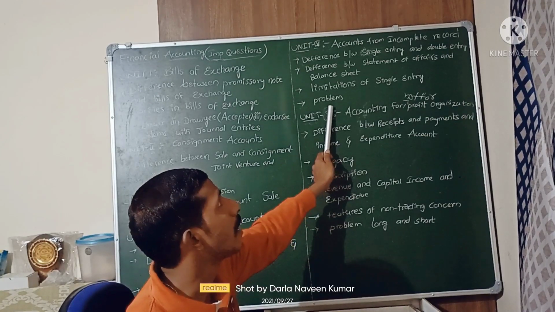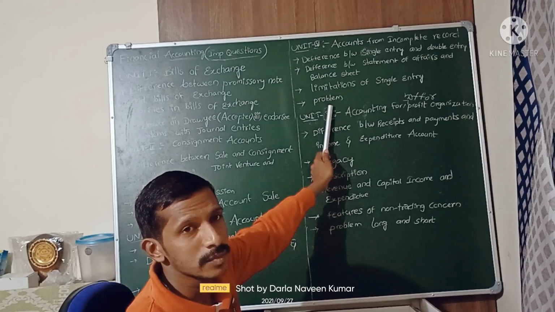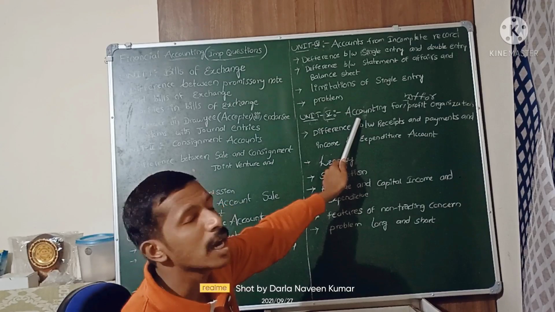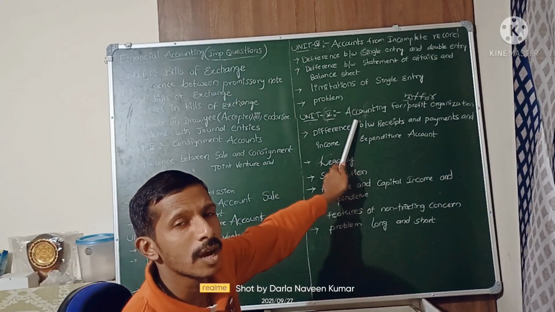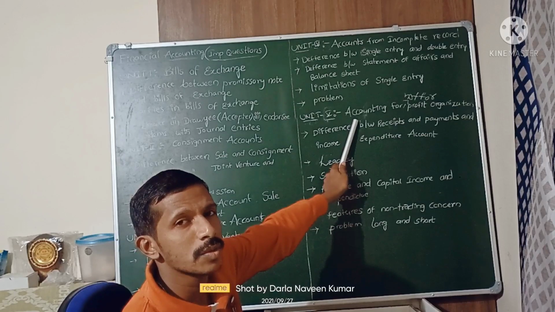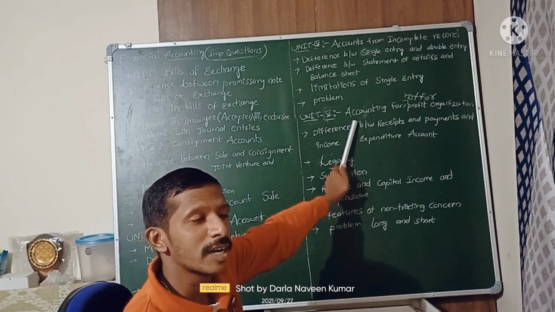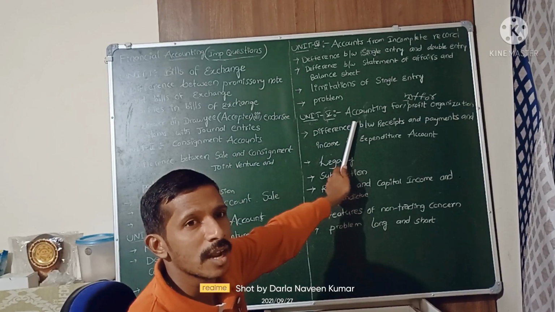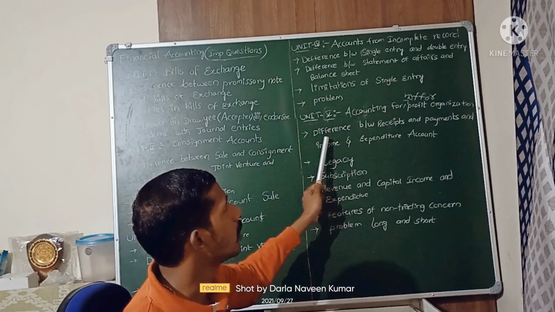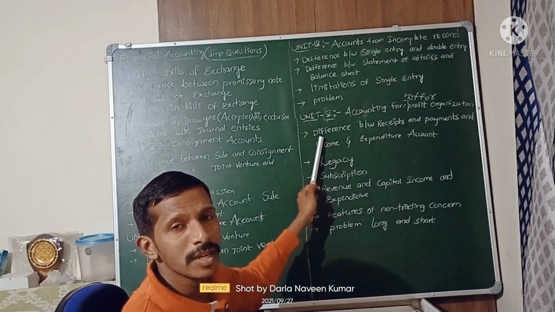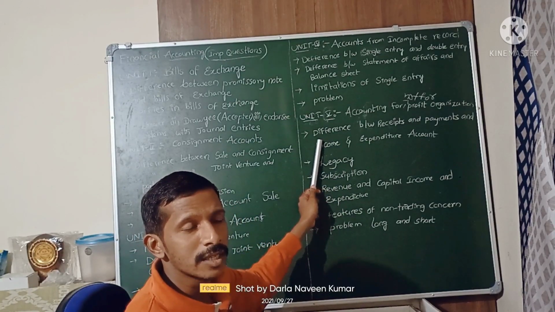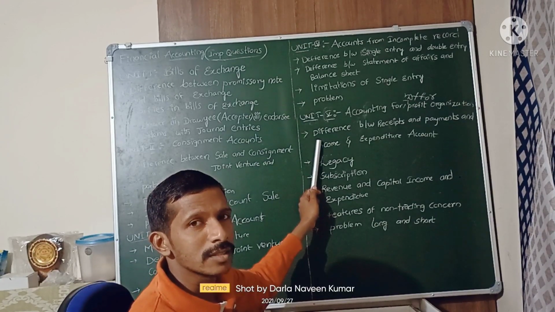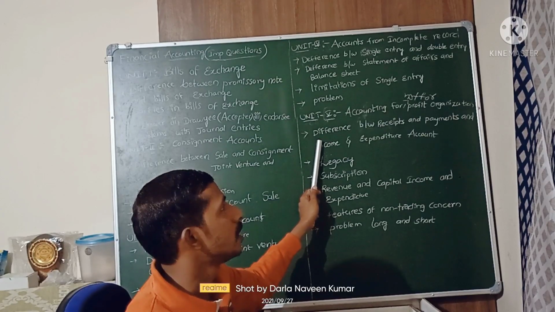This is about accounting from incomplete records, the fourth unit. And the fifth one is accounts for not for profit organizations, also known as non-trading concerns, for example trusts, charitable trusts, libraries. Here, differences between the receipts and payment account and balance sheet, and receipts and payment account and income and expenditure account. Long answers they will ask: receipts and payment, income and expenditure theory.